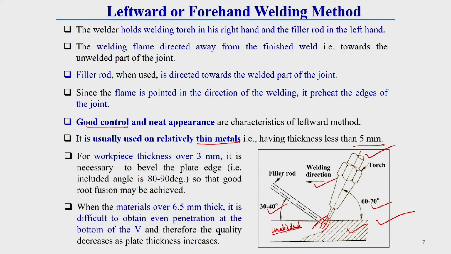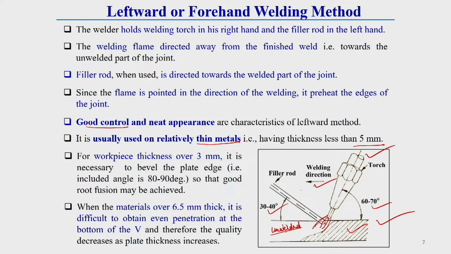This bevel or included angle here varies from 80 to 90 degrees if the plate thickness just exceeds 3 mm. So this bevel preparation is required, because for these types of welding, to get good root fusion, this type of beveling is required.